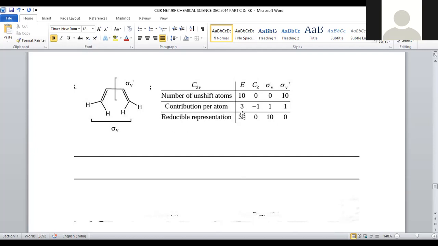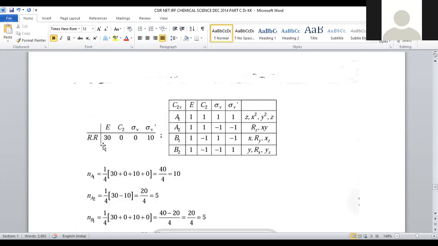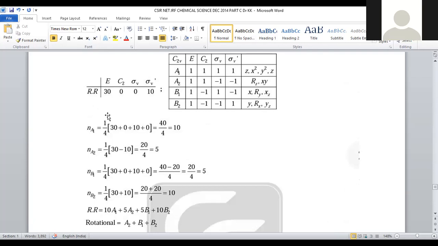And for the total reducible representation, we multiply: 3 into 10 is 30, 0 into -1 is 0, 0 into 1 is 0, and 10 into 1 is 10. The overall reducible representation will be 30, 0, 0, 10 for this 1,3-butadiene.